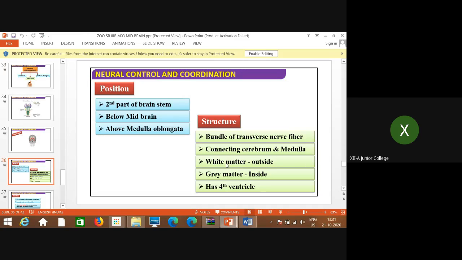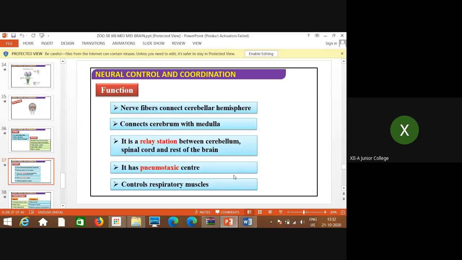In the cerebellum it is the opposite: gray matter is outside and white matter is inside. Here in the pons, remember that white matter is outside and gray matter is inside, and it has the fourth ventricle. All the types of ventricles I will explain in the next part, because until and unless it is shown, you will not understand. Just remember this right now.